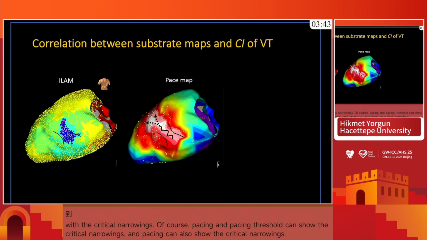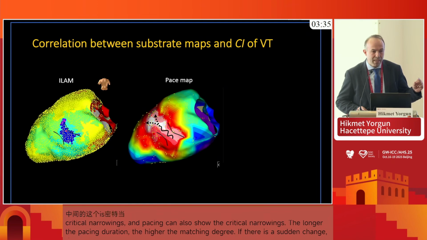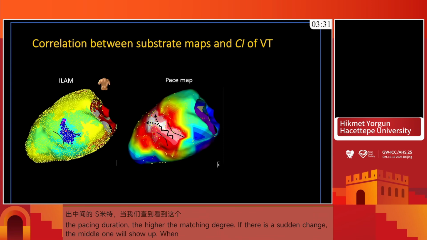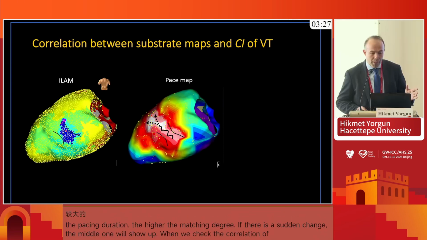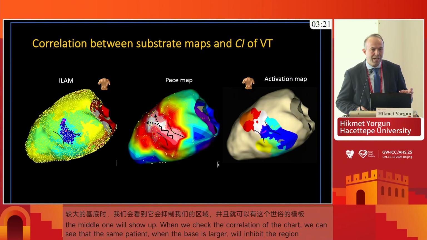And when we looked at the correlation of maps of the same patient, you see the color crowding here. In this extensive substrate, we have the chance to specify our areas, and pace map, having the template of the VT, can show us how it propagates. And this is the activation map of the patient in a very short period of time using high-density catheters.